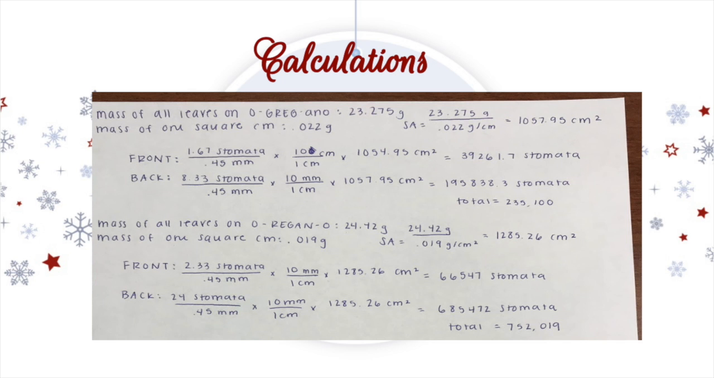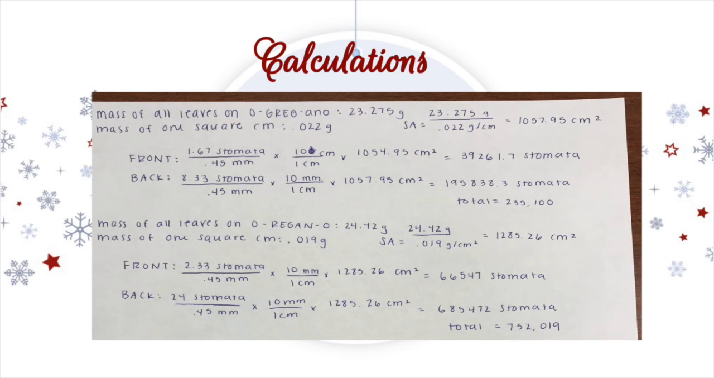To find the rate of transpiration per stomata, we first found the mass of all the leaves on each plant. In our first plant, the mass of all the leaves was just over 23 grams. Then we took one leaf and cut it into 1 square centimeter and measured that at 0.022 grams. By dividing these two numbers, we were able to find the entire surface area of the plant at